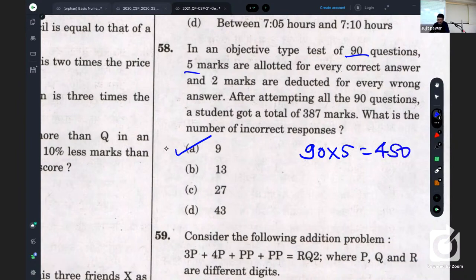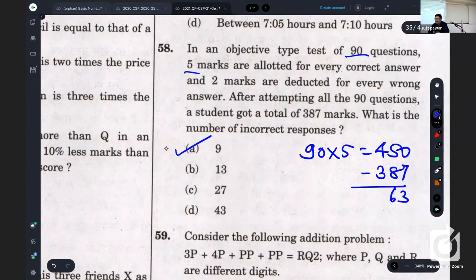But that candidate has 387. That means how many less? 63 less. Orally you should do it, right? 450 is 50 more than 400, and 387 is 13 less than 400. So 13 plus 50, that is 63.